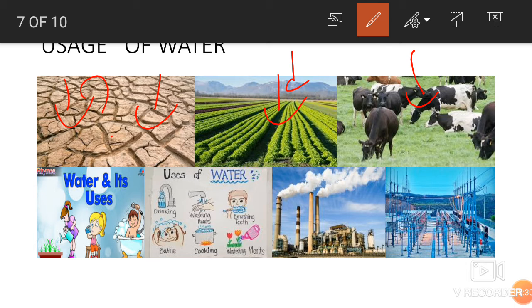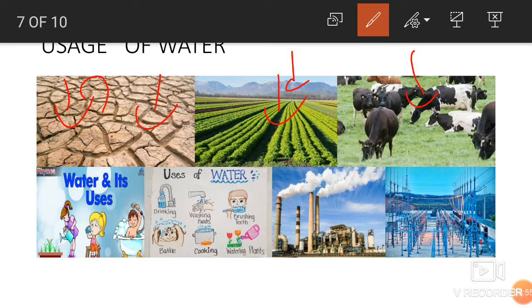Absolutely not. At home, you use water for various purposes, such as drinking, cooking, and flushing, children. A farmer uses it for watering his field. A gardener uses it for watering the plants. Water is used in the factories, beta. See in the pictures given over there. It is used in the factories to make soft drinks and various products, beta.